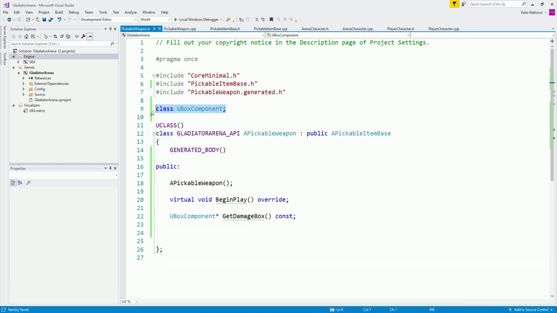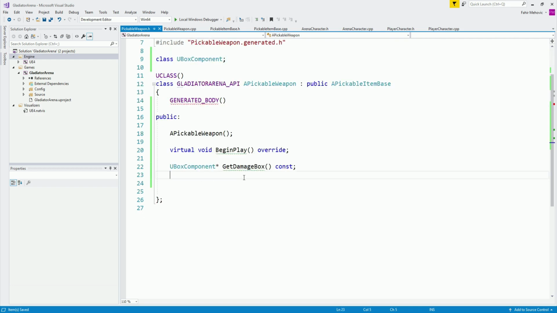And I forgot the name of this. Was it forward declaration or something like that? I forgot the name, so sorry. I tend to not memorize the names, but I've explained what it is. So here we have our box component, as we said.